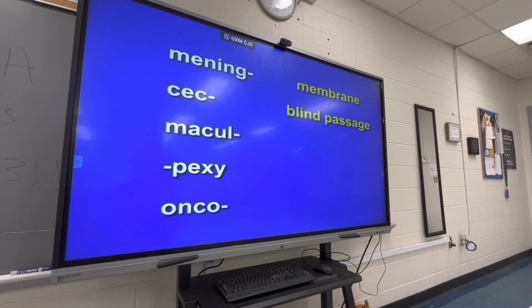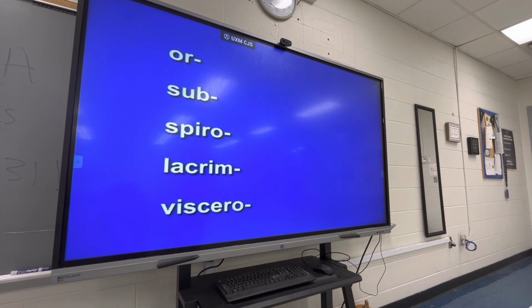Macule, Mack truck, spots, spot. Pexy, pex egg, suspended, suspension. Onco, uncle, two more, tumor. Or, mouth.